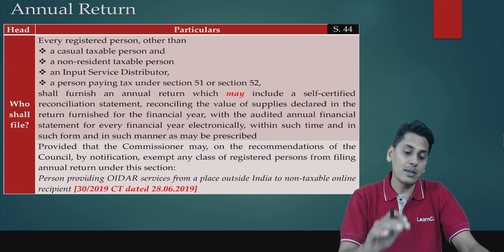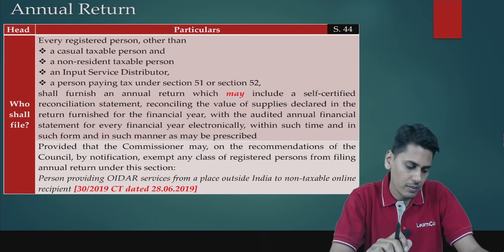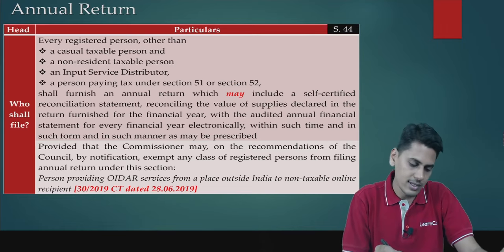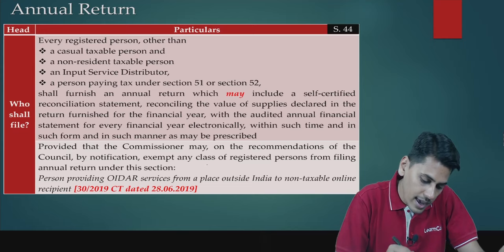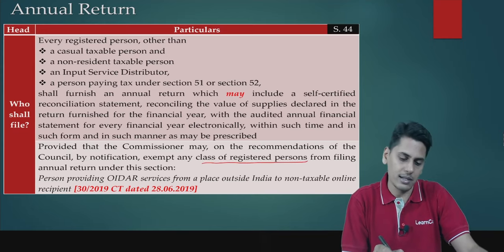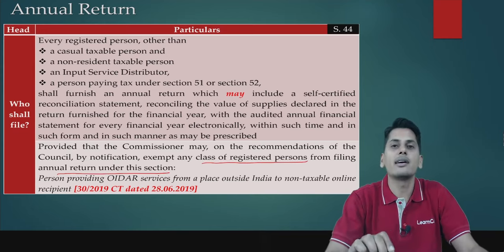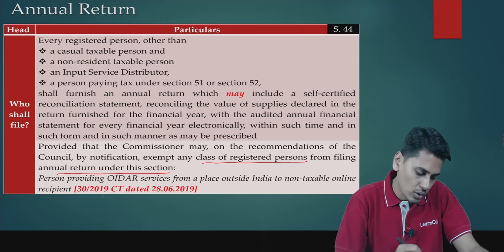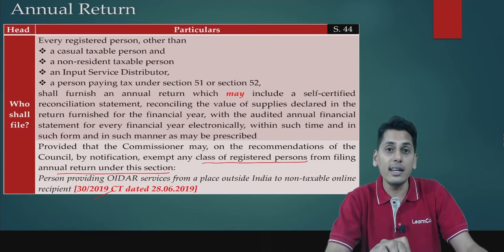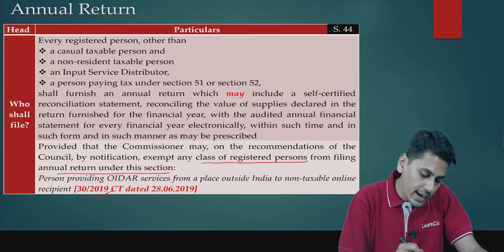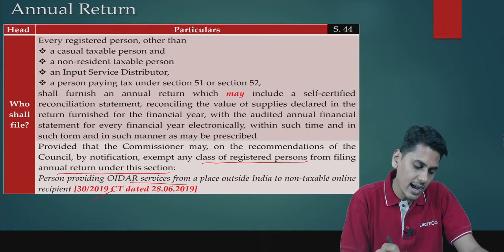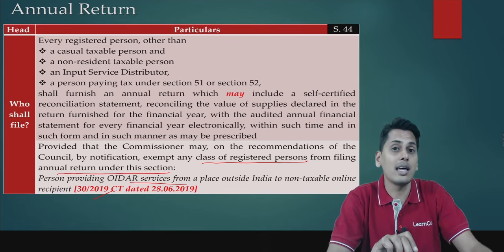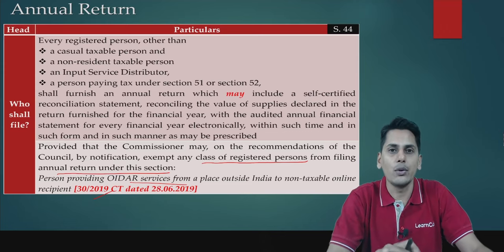Next one. There is a proviso to section 44. This proviso states that the Commissioner may, on the recommendations of the Council, by notification, exempt any class of registered persons from filing annual return under this section. And friends, accordingly, under this proviso, notification 30/2019 has been issued, wherein OIDAR services from a place outside India to a non-taxable online recipient are exempted from filing annual return.